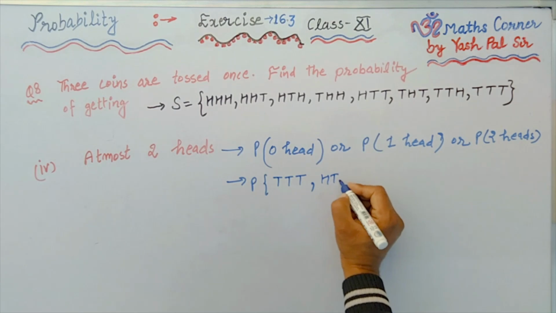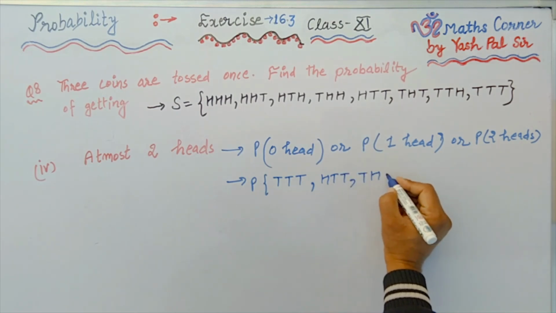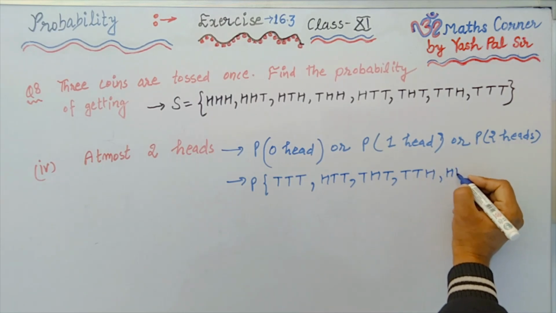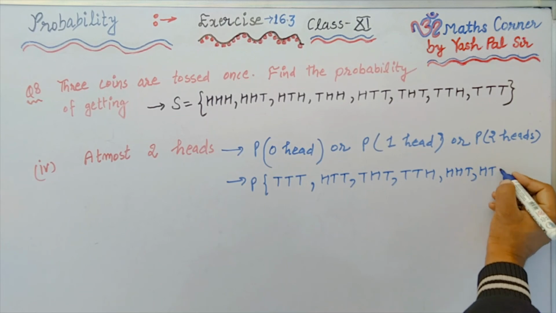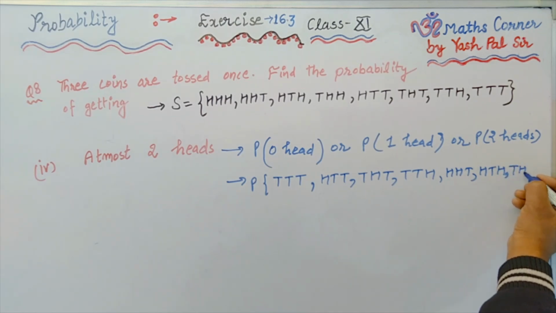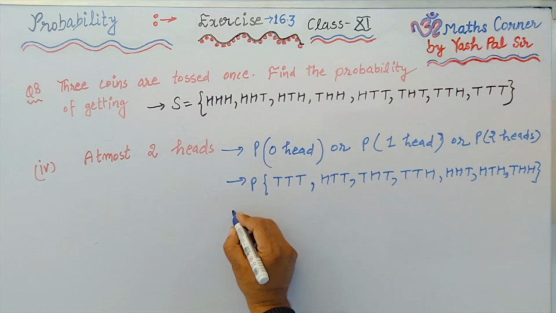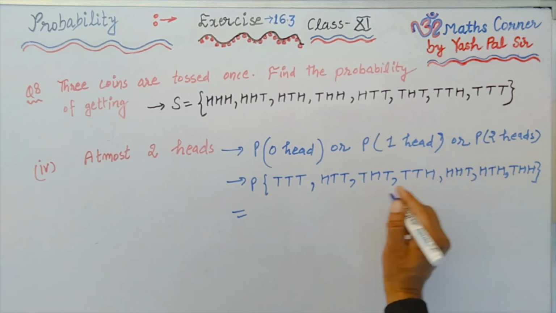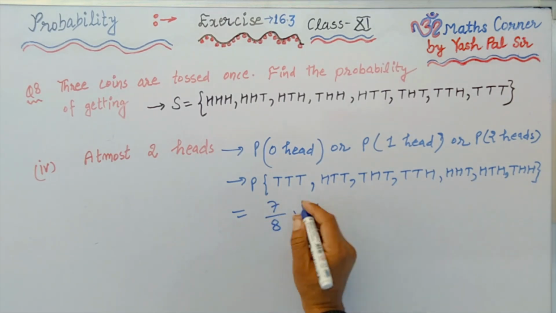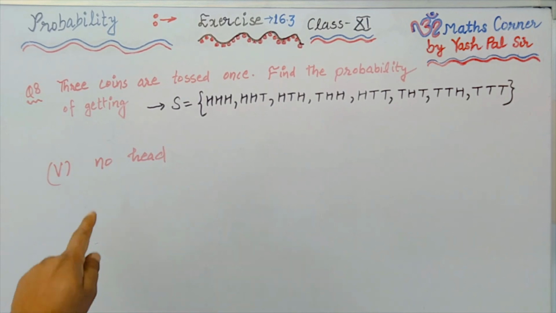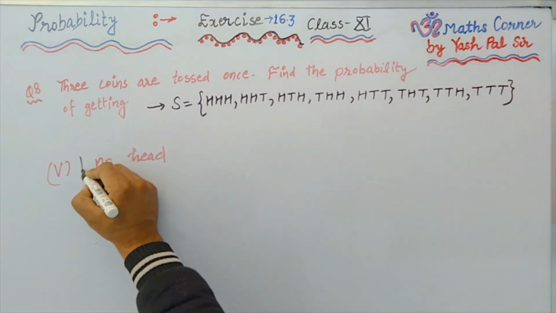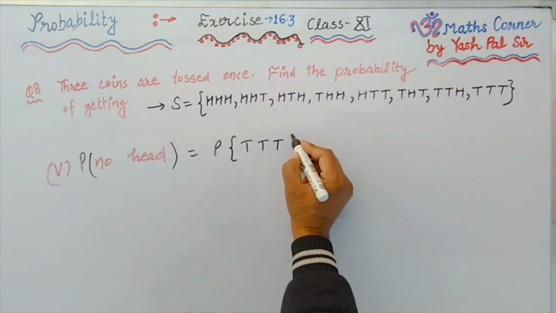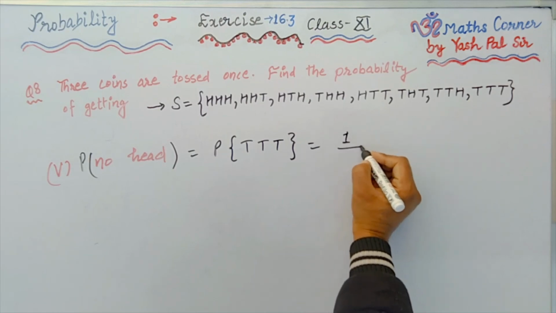So that means 0 head means T, T, T, or, comma, 1 head means H, T, T, T, H, T, T, T, H. 2 heads means H, H, T, H, T, H, T, H, H. So how many outcomes are there? 1, 2, 3, 4, 5, 6, 7. 7 upon 8 is the required probability.